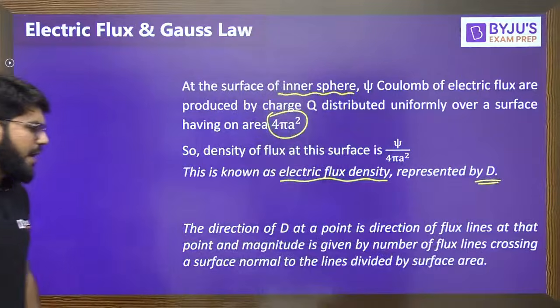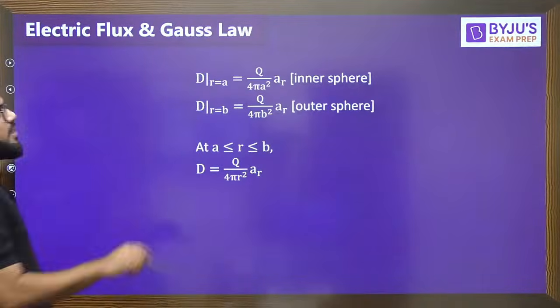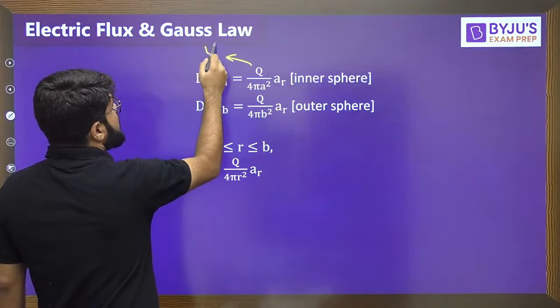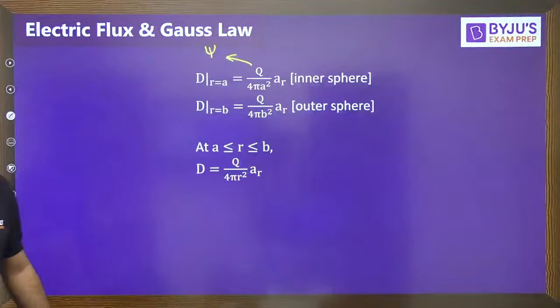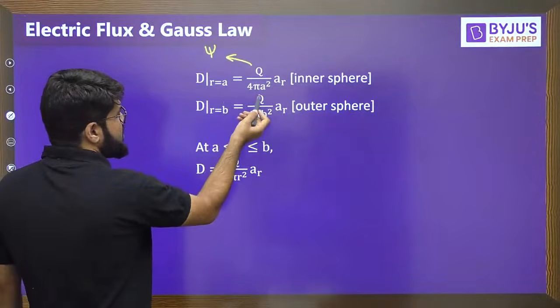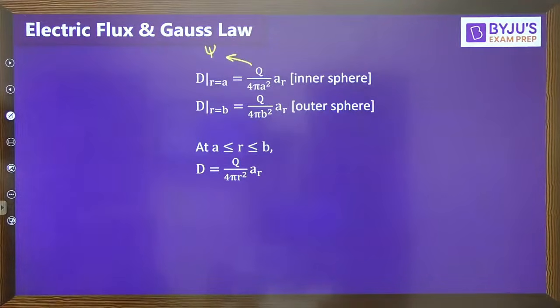Which will be represented by D. Direction we will come to, the direction will come to it. So the flux density at the inner sphere is psi upon 4 pi a square, and psi is basically equal to q. The density of the flux at the outer sphere, psi or q, whatever you write it as, upon 4 pi b square, right? Direction I'll explain to you, don't worry.